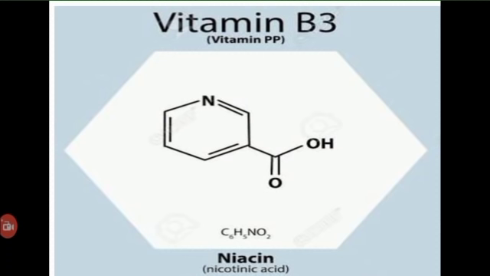Then the niacin undergoes a series of reactions to produce NAD plus and NADP plus. Tryptophan produces quinolinate, which then forms nicotinate mononucleotide, and ultimately NAD plus and NADP plus.